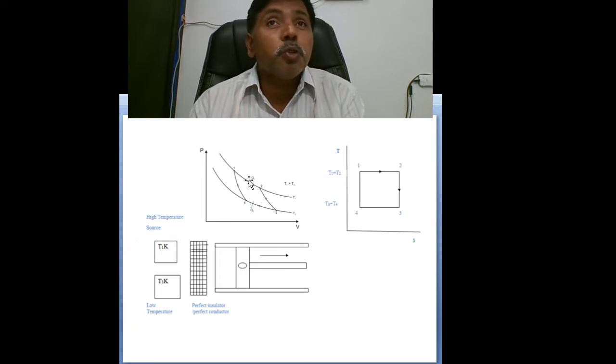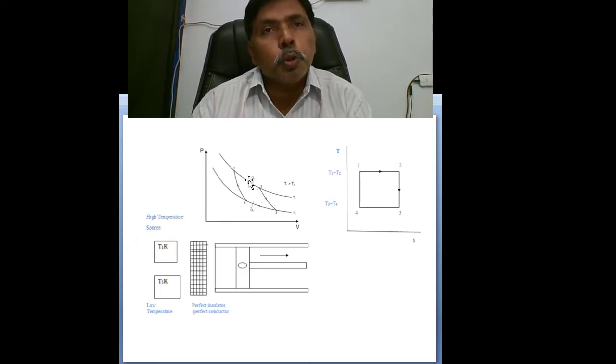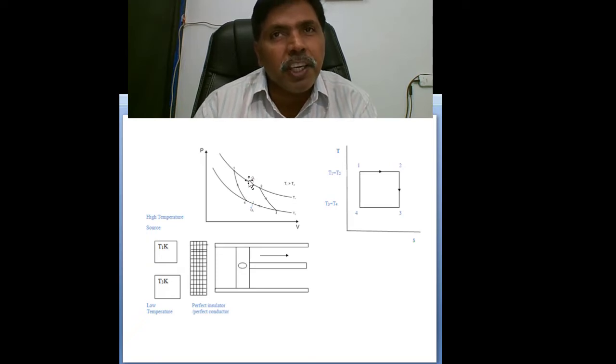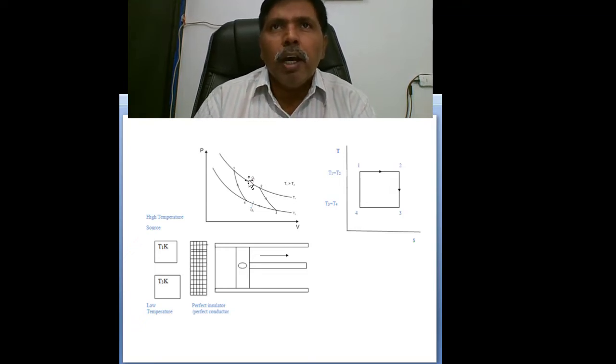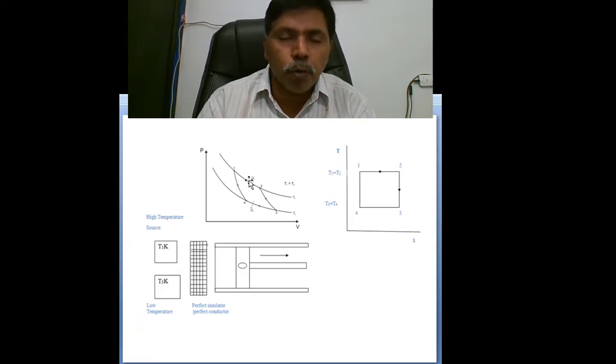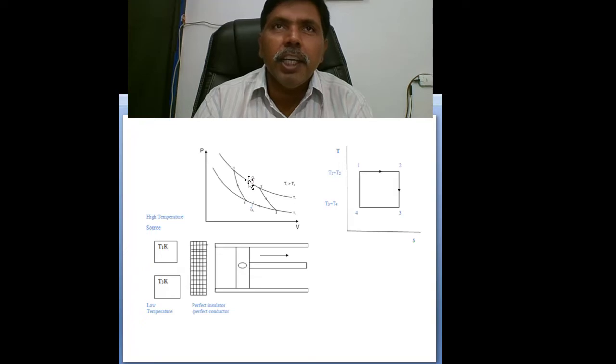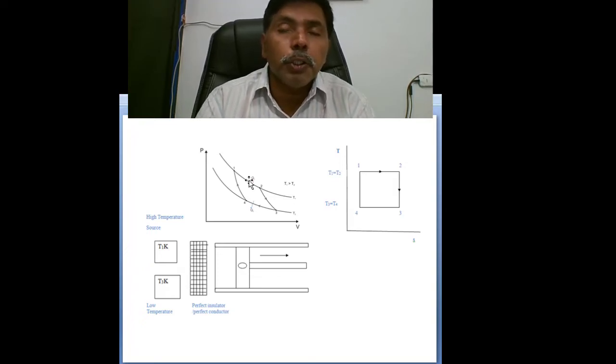The isothermal process is a slow process, too slow. Why? Because we want to change the phase: solid to liquid, liquid to vapor, or solid to vapor. Changing phase consumes more time. You can visualize or try it yourself. In a deep freezer you place water for making ice; it will take 2 or 3 hours. For cooling water it may take 20 or 30 minutes. But making ice takes more time. So changing of phase takes time.